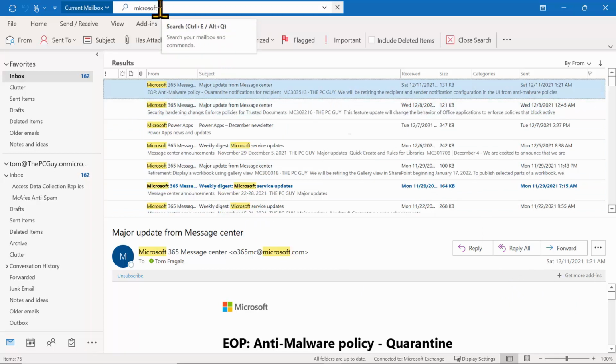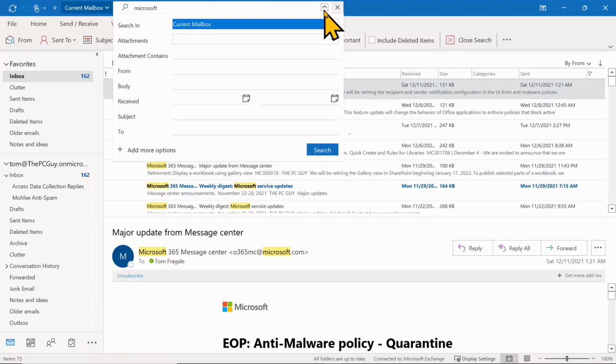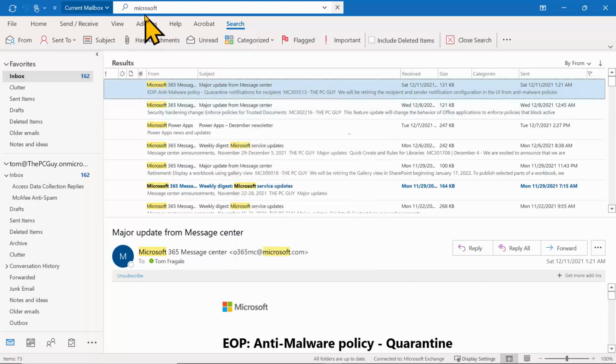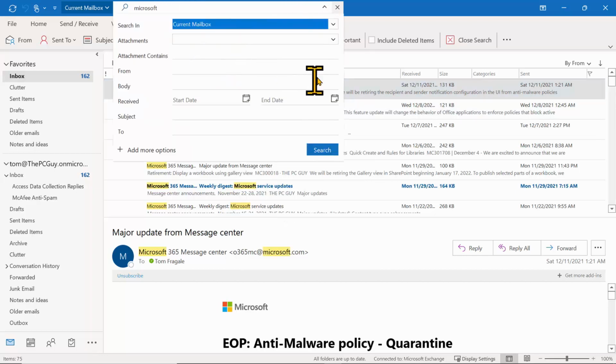Now here's something relatively new. If you follow my mouse, I can click on this arrow, and then you have some more choices. Even here, I could say add more options. So in this case, you can do a little bit more of an advanced filter. All right, so did you see what we did? We could type in an area right there, or I can click on this pull down, and then you have other ways to search the emails.